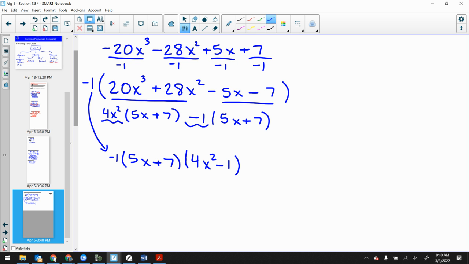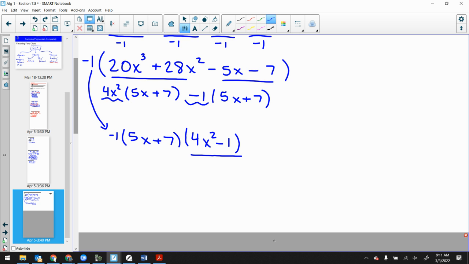does anybody see what I can do? Nick? You can call the difference of squares. The difference of squares. Very good. Look at that piece right there, 4x squared minus 1. Did we do an example just like this a second ago? That is a difference of squares. So I actually can take this one step further. 2x minus 1, 2x plus 1.